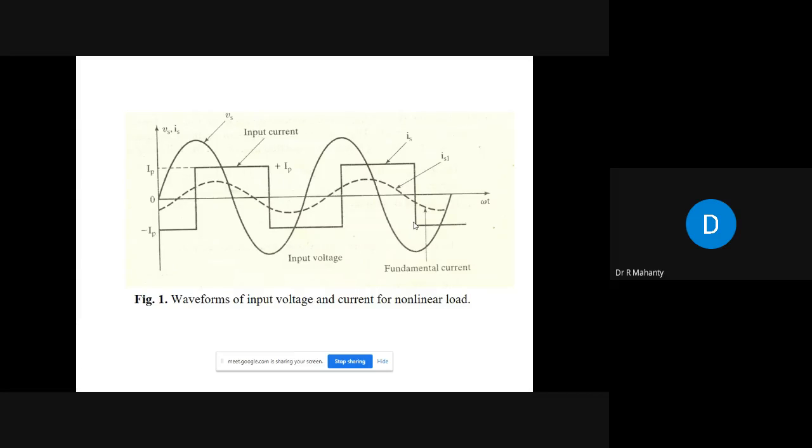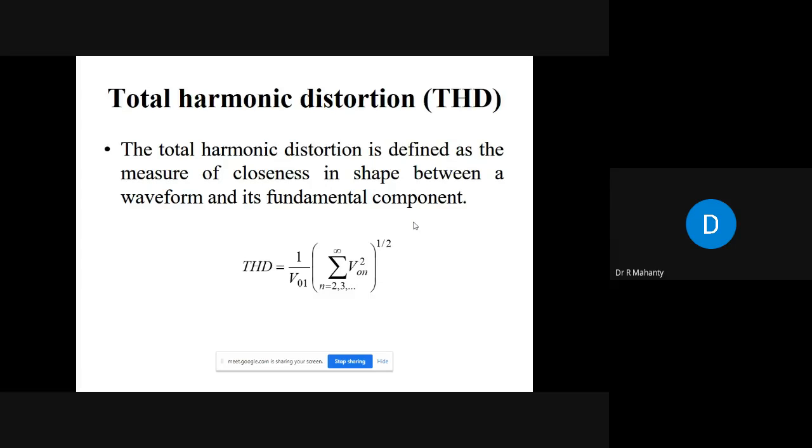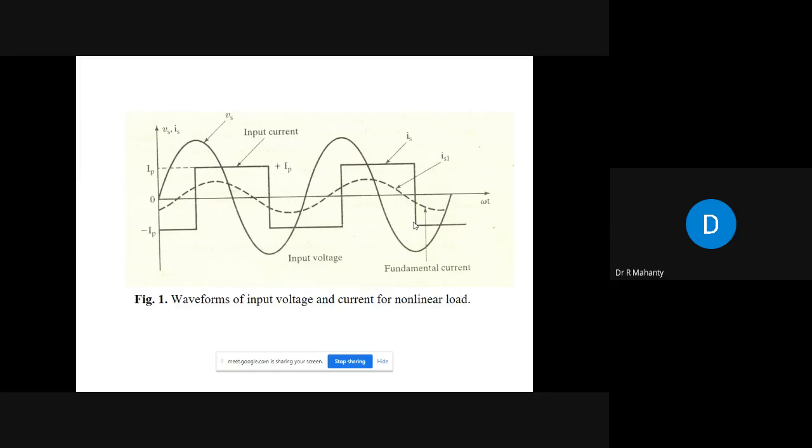Okay. If the total harmonic distortion, which is written in the form of a percentage, is very, very low, you can say that the waveform is close to sinusoidal. And if the total harmonic distortion is very, very high, you can say that the waveform is far away from a sinusoidal waveform.